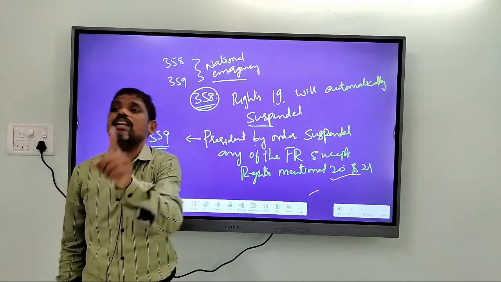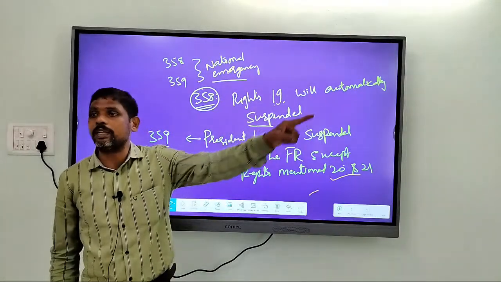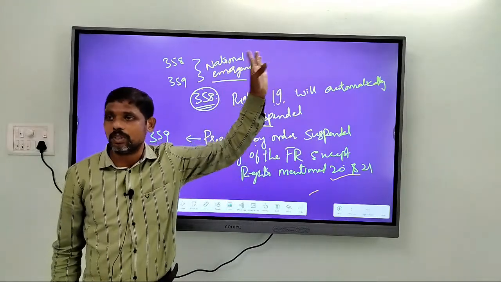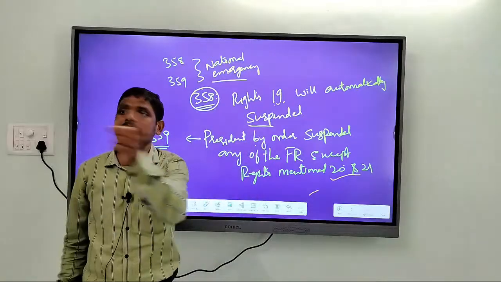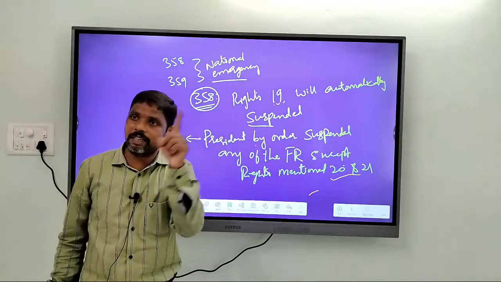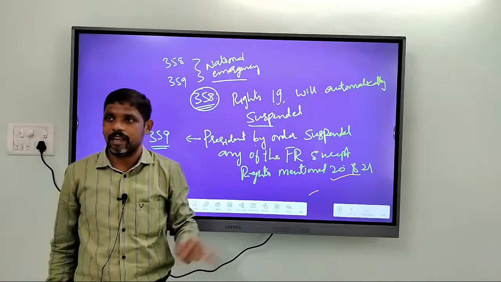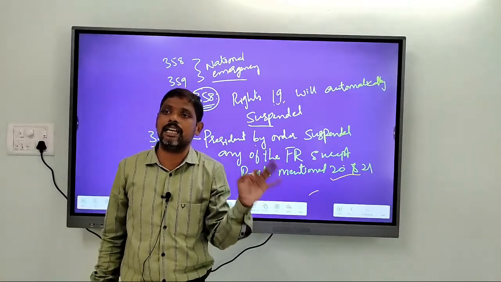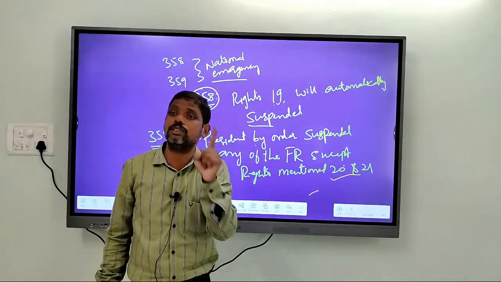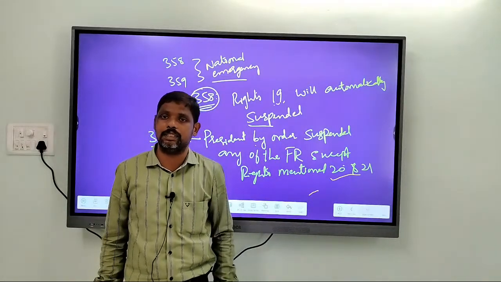Now if there is a restriction on the life and liberty of an individual, what should the individual do? He has every right to protect his liberty and life. He can approach the Supreme Court. On one hand, Article 32 has been restricted, but at the same time, what does Article 21 say? Every individual has the right to protect their life and liberty. But Article 32 states that the individual has no right to move to courts during national emergencies.